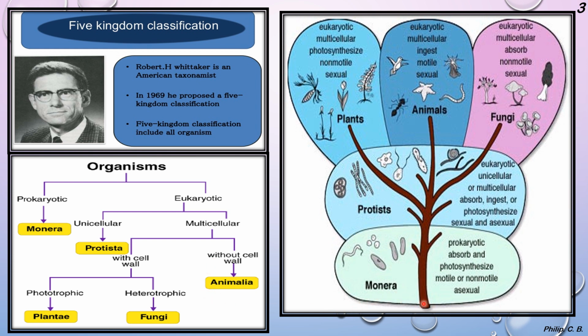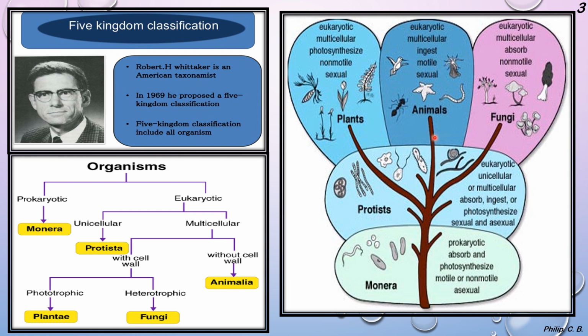Here I added one more chart where you can see Monera, the earliest known species, which is prokaryotic, absorbs or photosynthesizes, and may be motile or non-motile, meaning it may move or it may be immovable. Asexual means without any fusion of gametes, they reproduce the young ones. Then further the Protista, which is eukaryotic but unicellular, or it can be multicellular as well, absorb or ingest or photosynthesize, that is the way they take in food. They can reproduce sexually and asexually, that is with the help of gametes or without the fusion of gametes.